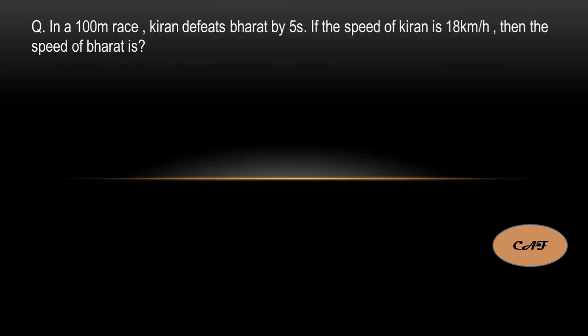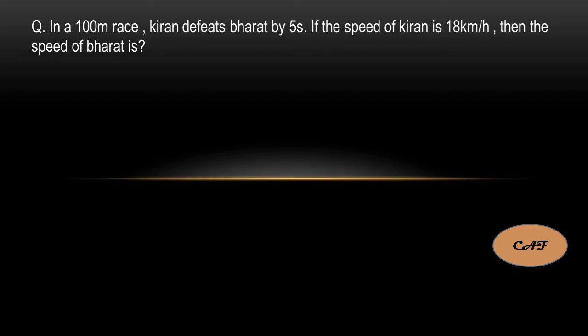Next question. In a 100 meters race, Kiran defeats Bharat by 5 seconds. The speed of Kiran is 18 kilometers per hour. Then the speed of Bharat is how much? So a 100 meters race is there. Kiran won. What is the meaning of that? Kiran reached the 100 meters 5 seconds before Bharat, or Bharat was delayed by 5 seconds.